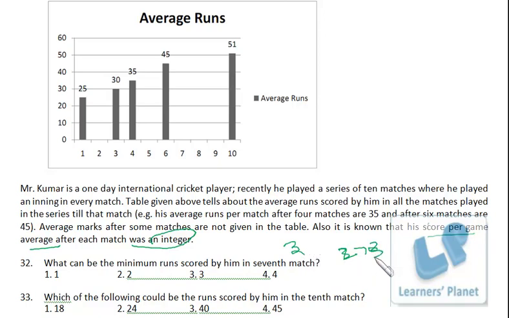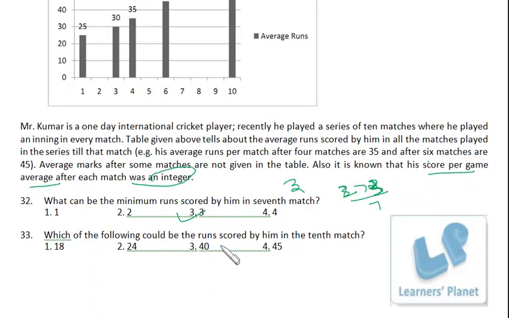If it is 273, then it will be divisible by 7, right? So at least 3 runs he should score in the 7th match. So the total will be 273, and 273 divided by 7 produces an integral value, right? So a very simple conceptual question. Answer is 3. Which of the following could be the runs scored by him in the 10th match?